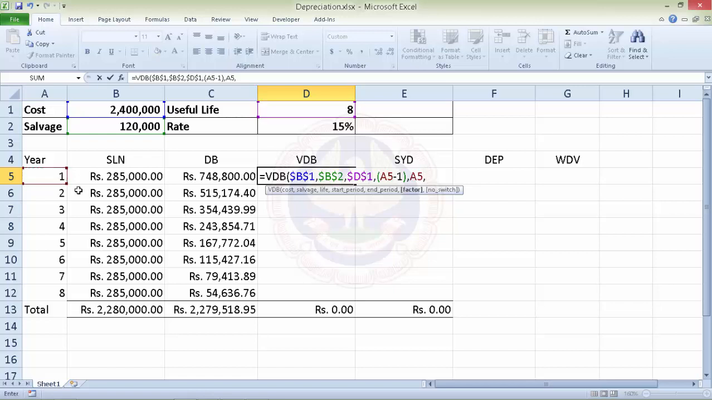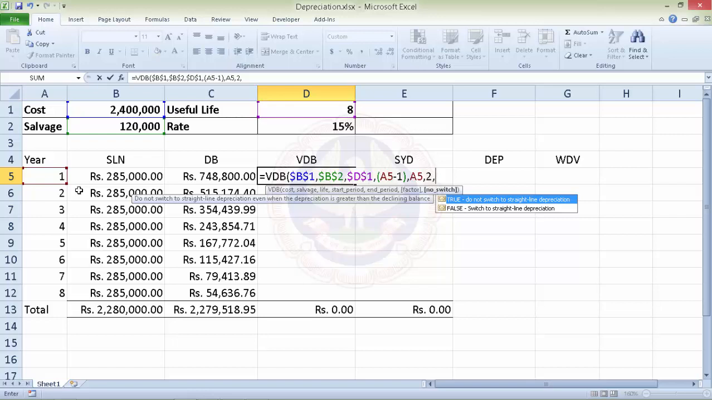Now it wants a factor, how many times it should be depreciated. If we want double declining, we could use 2. Okay, so let's use 2. We want it to be double declining. Then it is a number switch. It says, if it is true, do not switch to the straight line depreciation, and if it is false, switch to straight line depreciation.